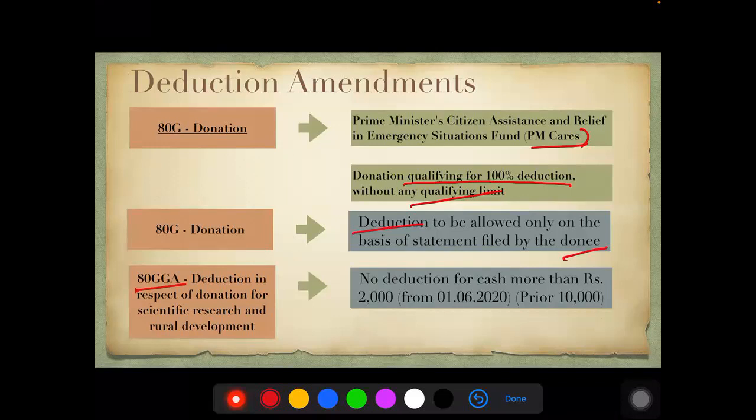So here again, if there is cash donation, only up to rupees 2,000 of cash donation will be allowed from 1/6/2020. Earlier, the limit was 10,000. Now they have modified. So now a uniform limit of 2,000 is there. So at 2,000 and more than 2,000, only non-cash donations would be permitted as deduction. This is the amendment as far as your deductions are concerned.